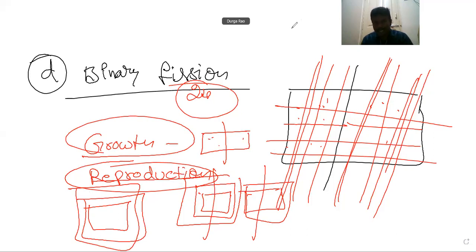First, one parental organism is divided into two parts. Thereafter, it will grow into two new organisms. Both will grow, and after reaching a certain growth, each organism is divided again and forms two organisms. So the growth process and the reproduction process both take place simultaneously. Hence, unicellular organisms show two terms simultaneously: growth and reproduction.